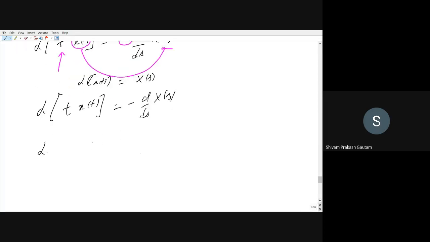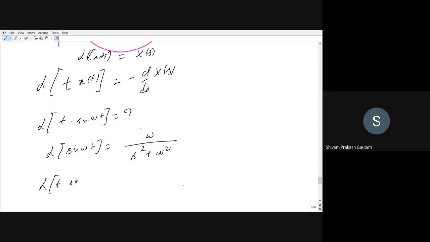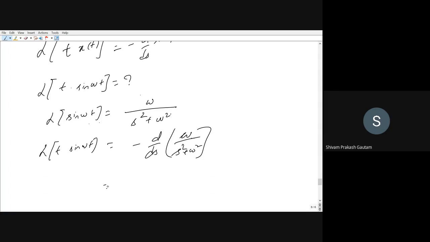For example, if you have to find out the Laplace transform of any function, that is t multiplied by sine omega t, how will you do? First, you find out the Laplace transform of sine omega t. And what is the Laplace transform of sine omega t? We have seen in yesterday's class. It is omega upon s square plus omega square. Then Laplace transform of t sine omega t will be equal to minus d by ds of omega upon s square plus omega square. So you have to differentiate this fraction with respect to s. If you can solve it further.